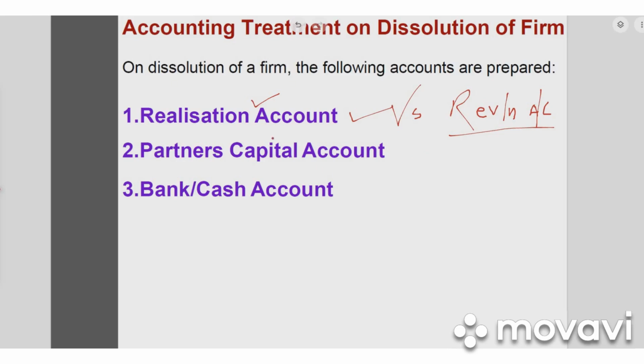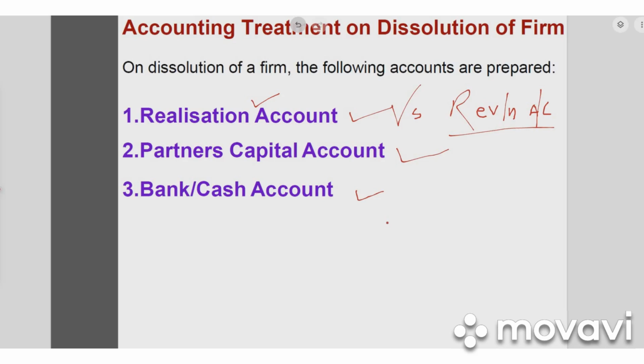So the first account which is prepared at the time of dissolution of a partnership business is realization account. Next, we prepare partners' capital account. It is more or less the same as that of reconstitution of partnership. Then we prepare cash or bank account. Here we prepare it separately, and after that everything is over. No balance sheet is prepared.